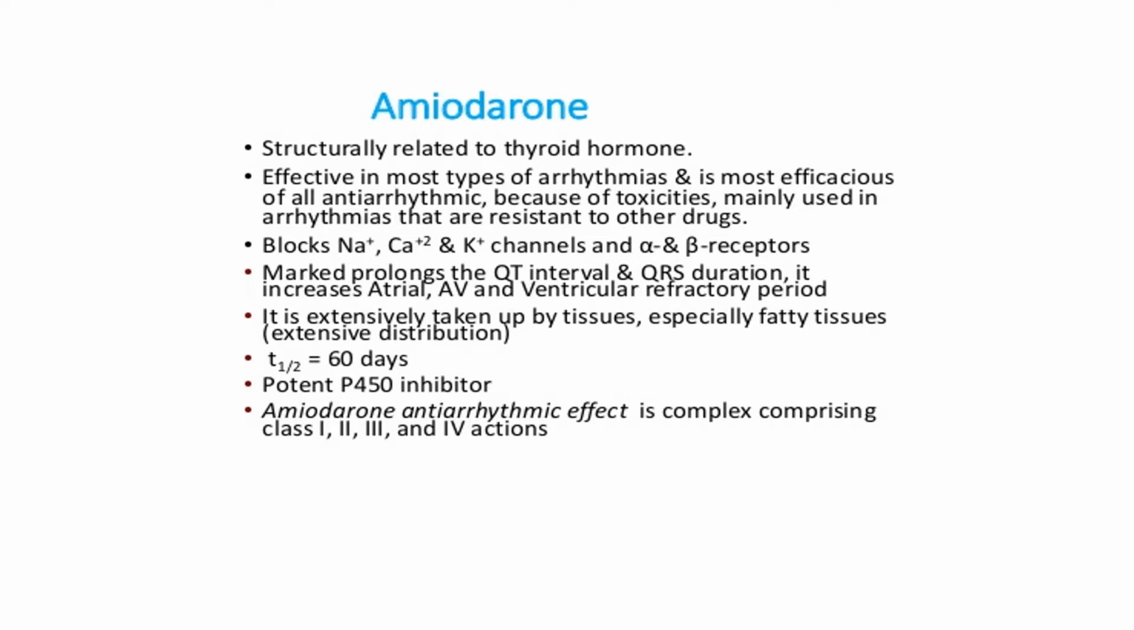Apart from the potassium channel blocking property, it can also block sodium and calcium channels and alpha and beta receptors. This leads to prolongation of the QT interval and QRS duration, which helps in increasing the atrial, AV and ventricular refractory period. Another peculiarity is its extensive distribution. It is taken up by tissues, especially the fatty tissues. The half-life is about 60 days, plus it is a potent P450 inhibitor. Amiodarone's antiarrhythmic effect is a bit complex compared to class 1, class 2 and class 4 drugs.